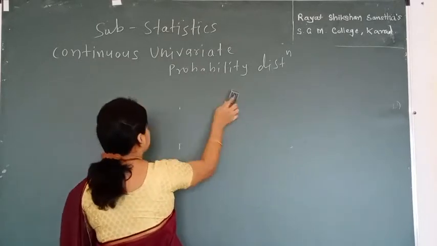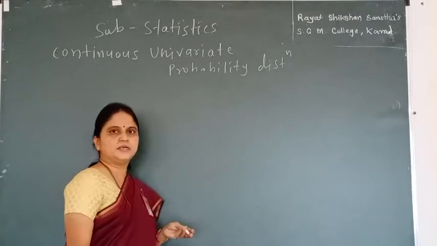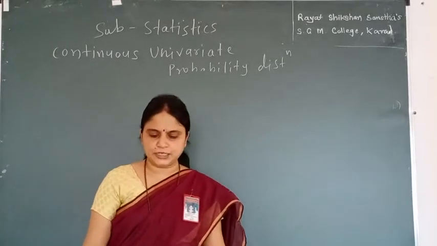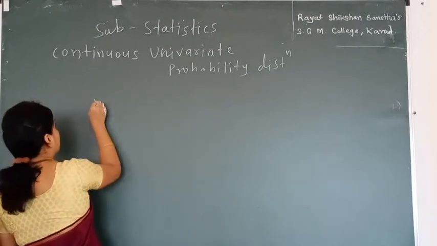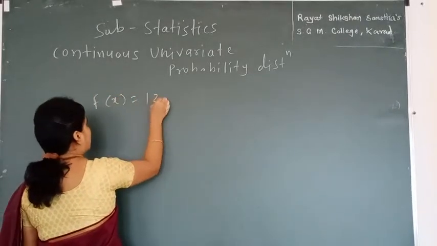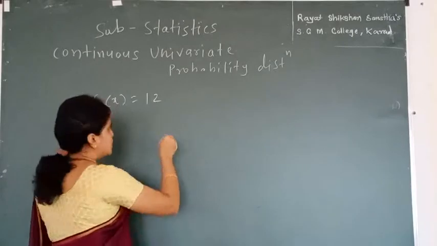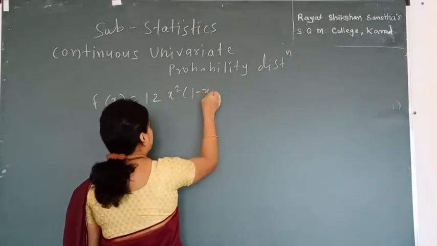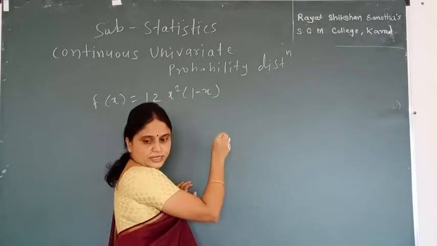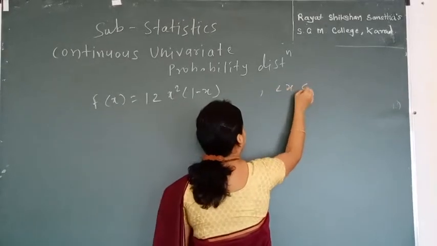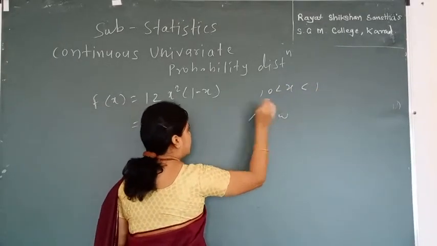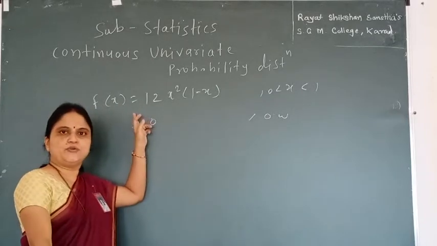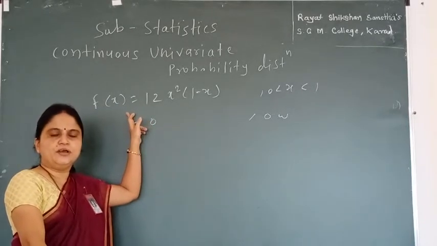Now based on this, let me have some examples of probability density function. The first example is f(x) equal to 12x square times (1 minus x) for the range of x from 0 to 1, and equal to 0 otherwise. So we can check whether the given function is a PDF or not.